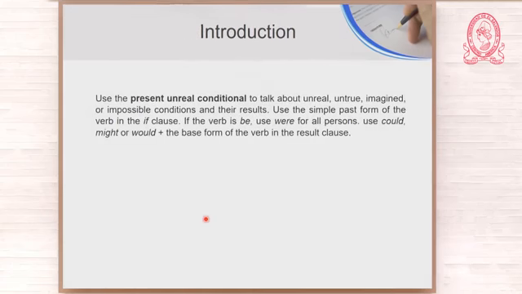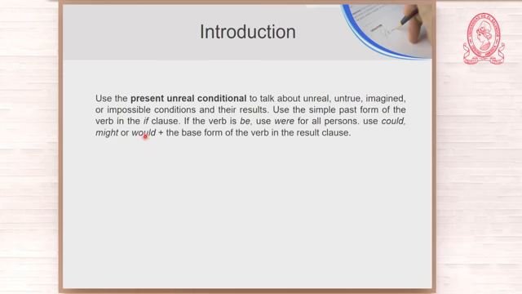Now, what about unreal conditionals? Okay, look at this. We use the present unreal conditional to talk about unreal, untrue, imagined, or impossible conditions and their results. We use the simple past form of the verb in the if clause.